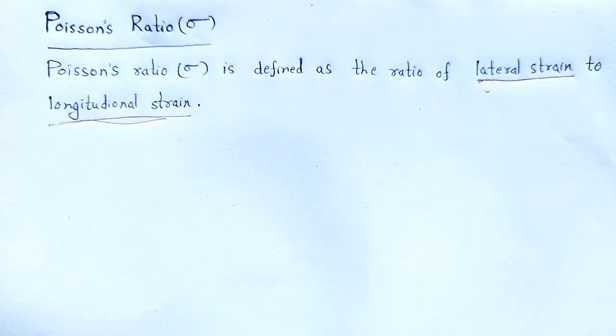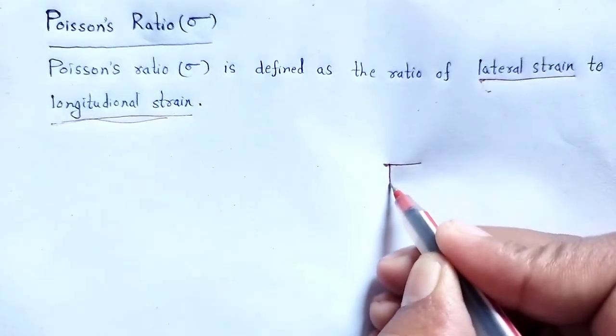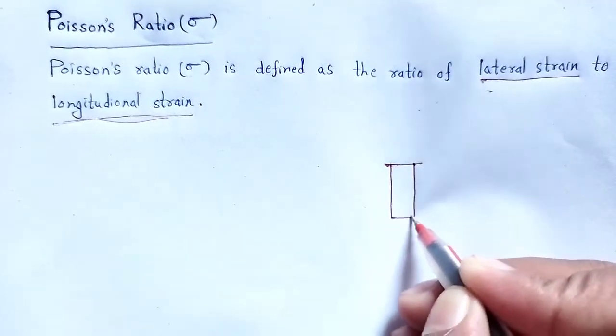When a body elongates in the direction of tensile force, it experiences lateral contraction, that is, contraction in the direction perpendicular to the direction of tensile force. So it is accompanied by both longitudinal strain and lateral strain. We can mathematically solve it. Look here at how we define all these things.